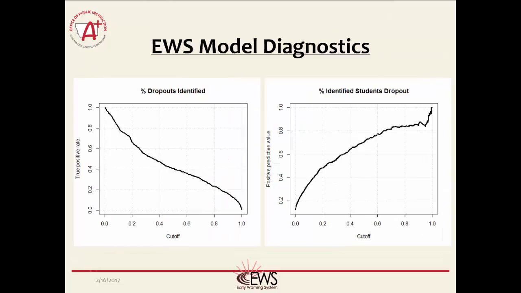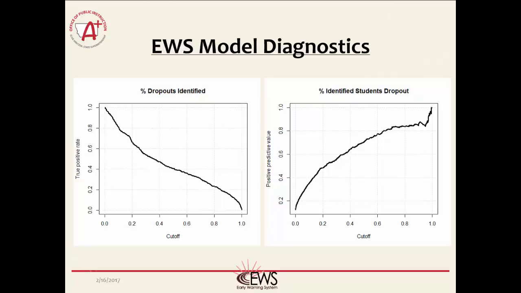This slide shows two graphs that show more information about the EWS models. The combination of these two graphs is what's being graphed in the ROC curve in the previous slide. The graph on the left shows the percent of dropouts being identified. So, for example, if we make the cutoff be 0% and identify every student, then we will identify all the dropouts. But as explained earlier, this is not useful to schools.